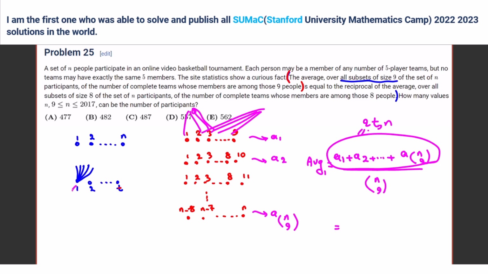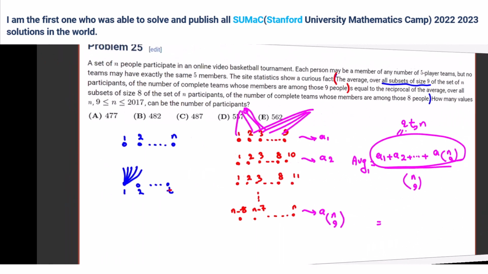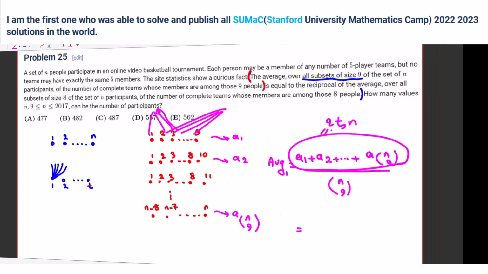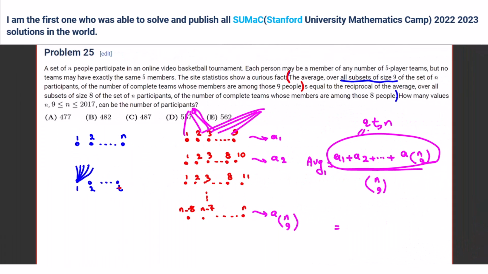Because we don't know it, we call it T. Okay? Is it T times n minus 5 choose 4? Can you say it again? T multiplied by n minus 5 choose 4. You should multiply by... let me just, sorry, one second.